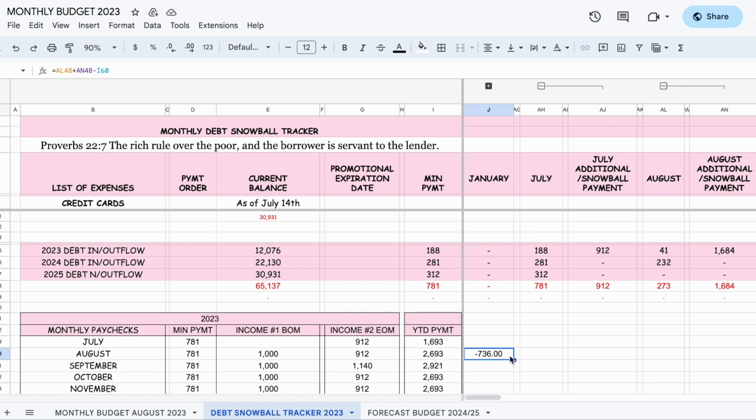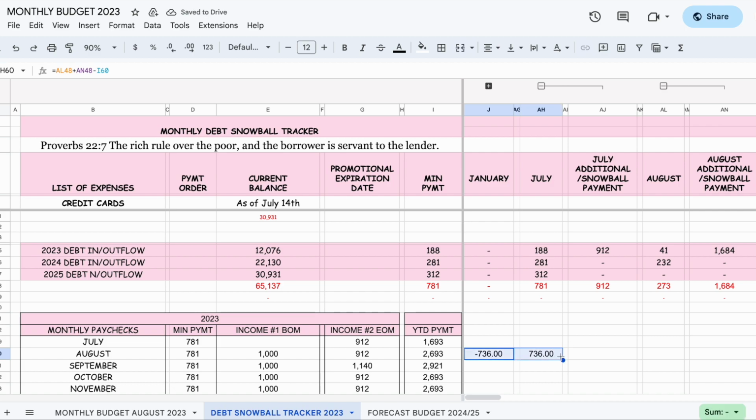So what are we saying? We're saying that 508, which is the minimum payment that's due in August, plus another payment, meaning this income number 2 is coming up on August 25th as well. So there you go, 736.